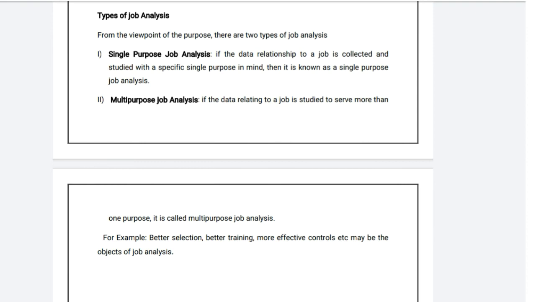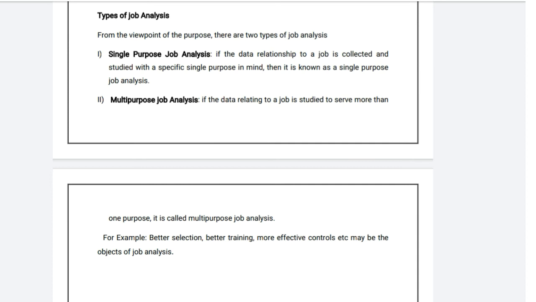First one, single purpose job analysis. If the data relating to a job is collected and studied with a specific single purpose, say for example giving remuneration in mind, then it is known as single purpose job analysis.